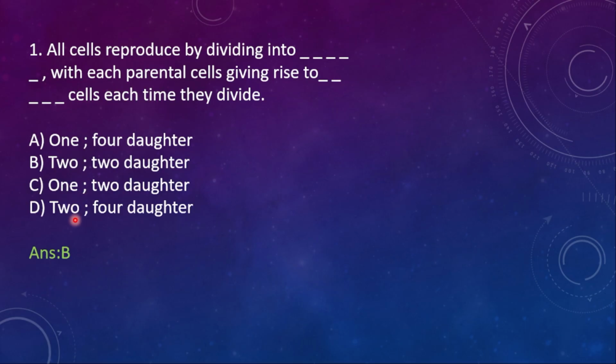Here the right option is B. One cell reproduces by dividing into 2, with each parental cell giving rise to 2 cells each time they divide.